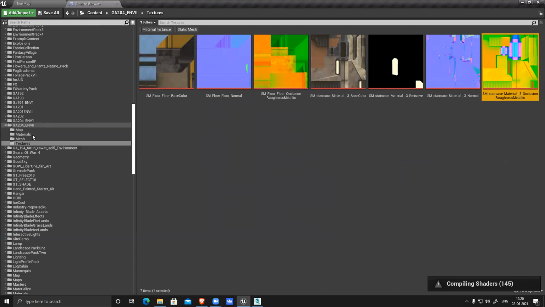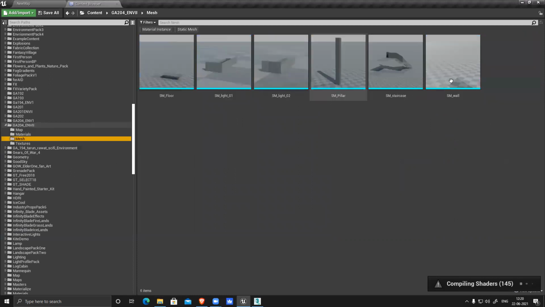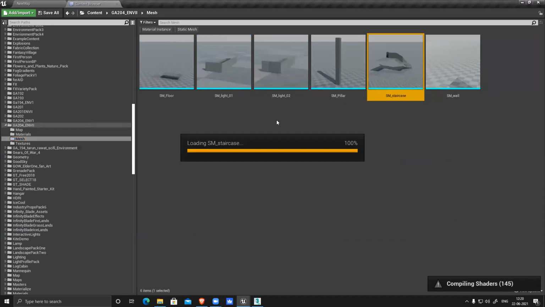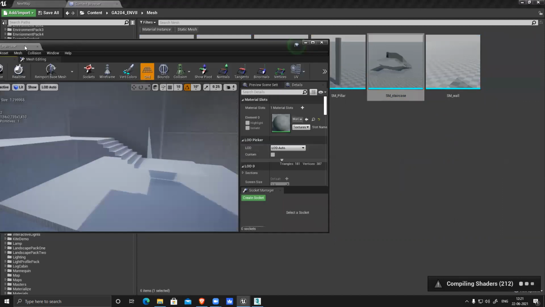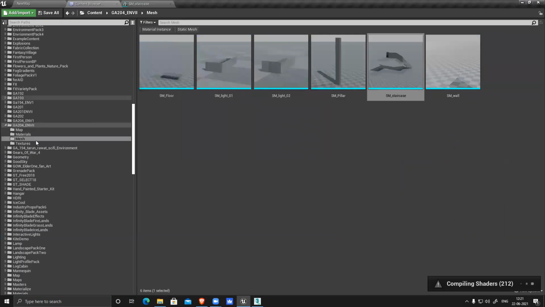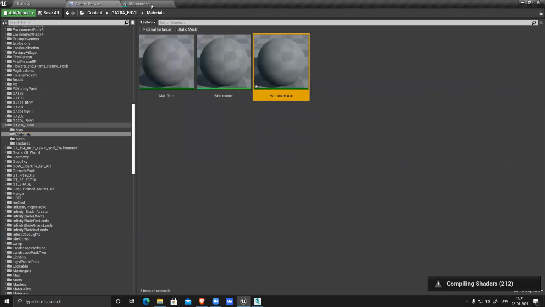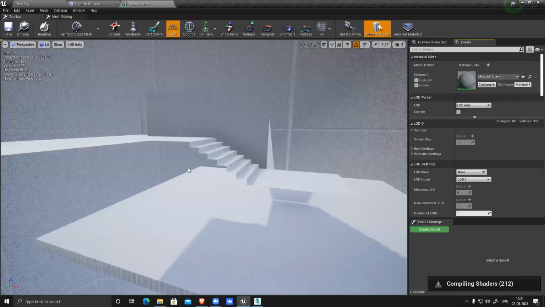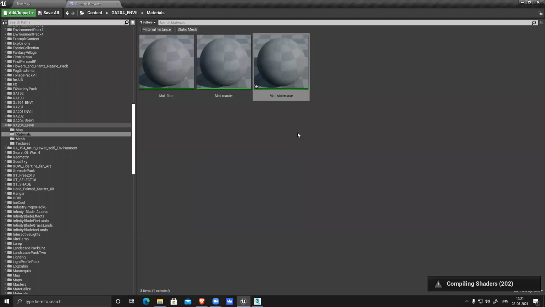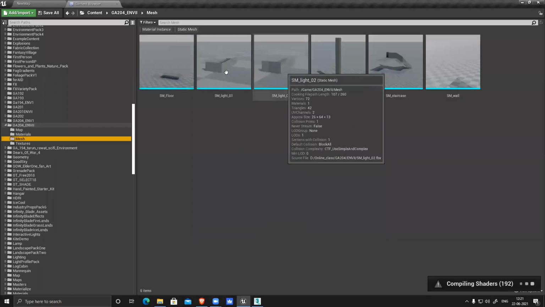Now I'll open my mesh. This is my staircase. Open it. Go to material, select this and assign it here. It's assigned, it's still loading, that's why it's not showing here. But now for the texture for the lights, you can see I have two meshes for lights.